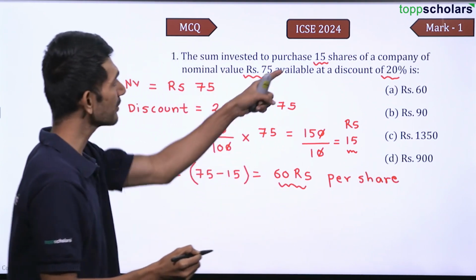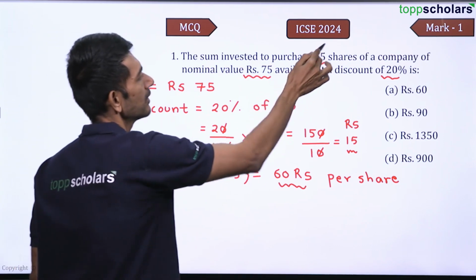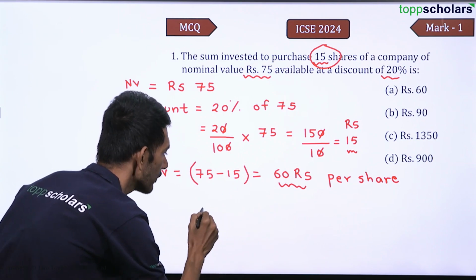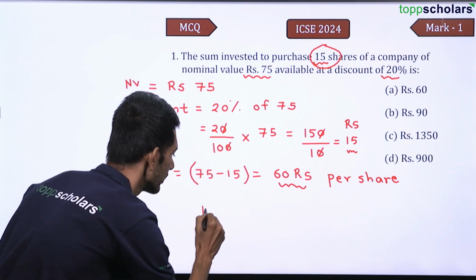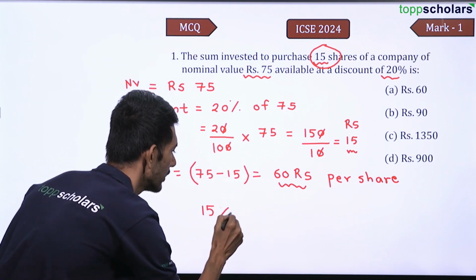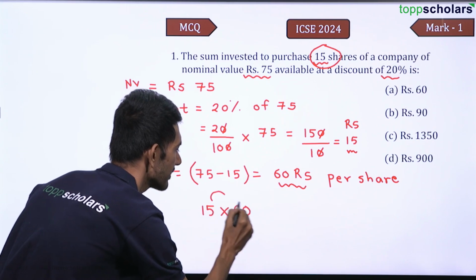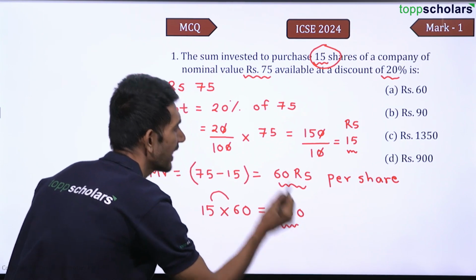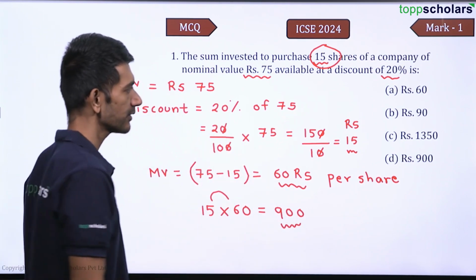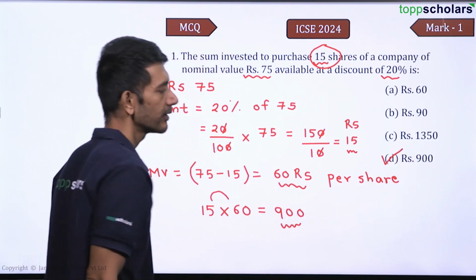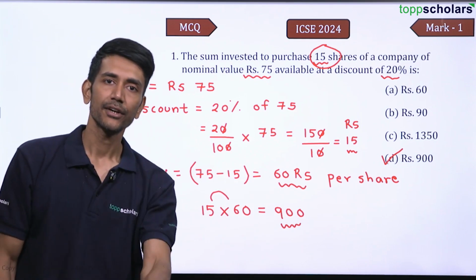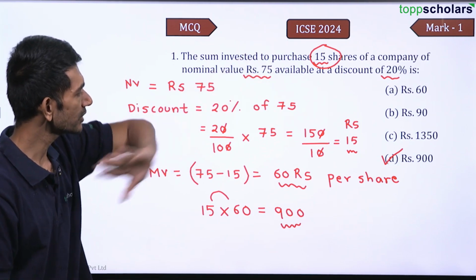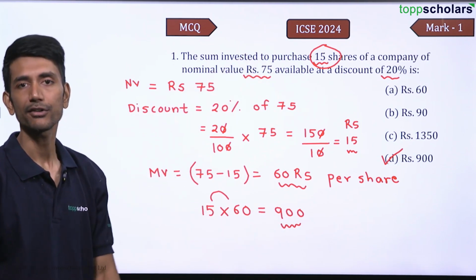How many shares are they purchasing? Purchasing 15 shares. So what will be the market value of 15 shares? 15 into 60. 15 6 are 90, and then 1 0. Is 900 there in the option? Yes, it is there. Option D is correct. So 900 rupees is invested to purchase 15 shares of a company. I hope this part is clear to all of you.